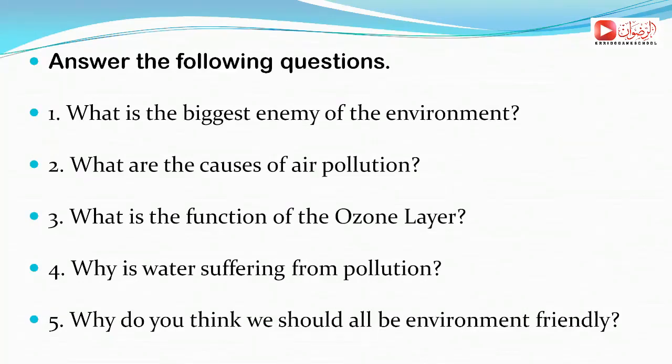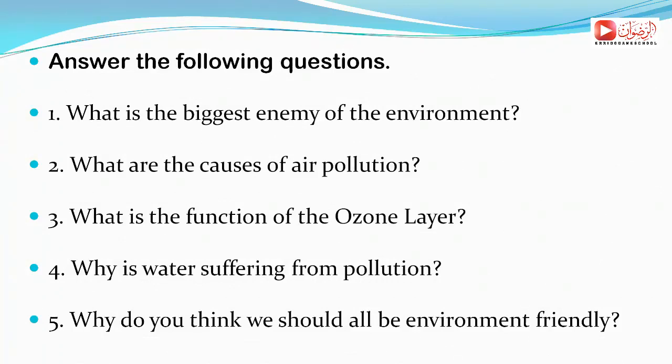What is the function of the ozone layer? Fourth, why is water suffering from pollution? You have this in the text. Fifth, why do you think we should all be environment friendly? Why should we protect the environment?